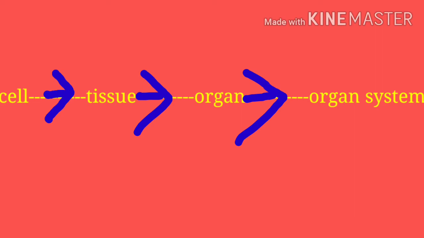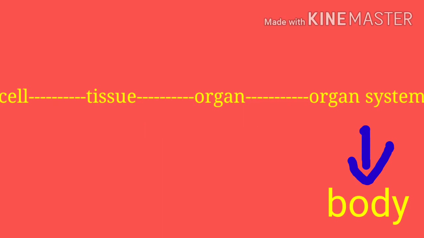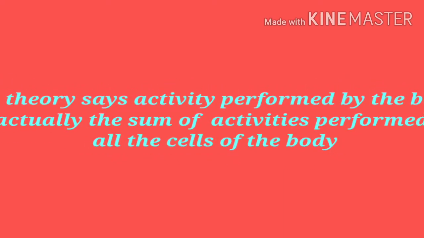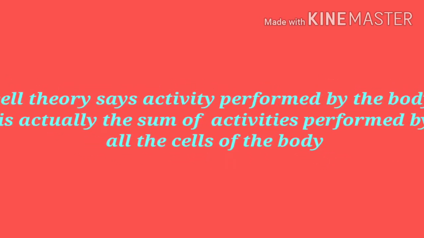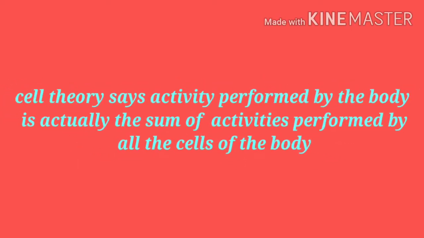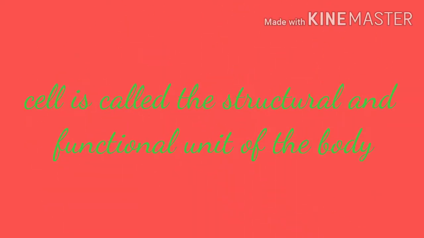Thus, children, you have learned how tiny cells aggregate to form tissues. Tissues aggregate to form an organ. Organs aggregate to form an organ system. A number of organ systems together form a body. Even a single cell performs its specialized functions. Cell theory says the activity performed by a body is actually the sum of activities performed by all the cells in the body. That's why the cell is called the structural and functional unit of the body.